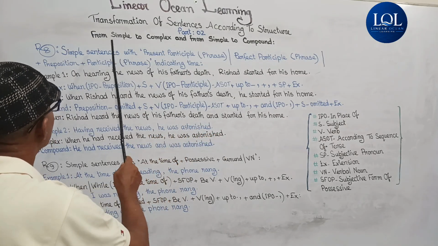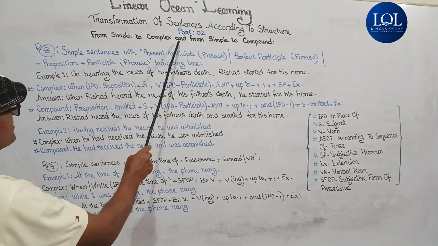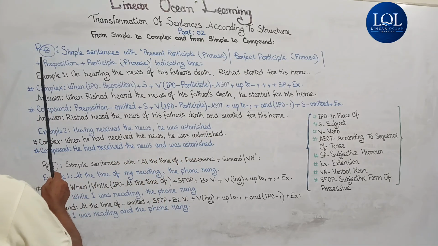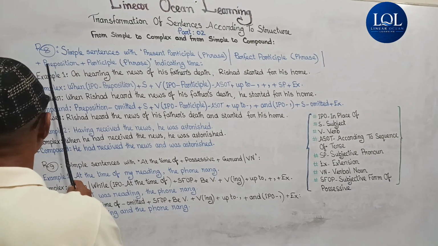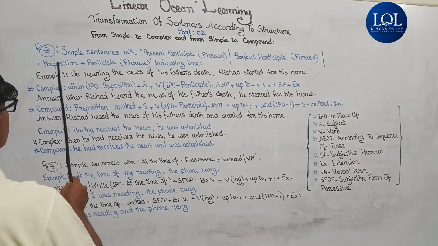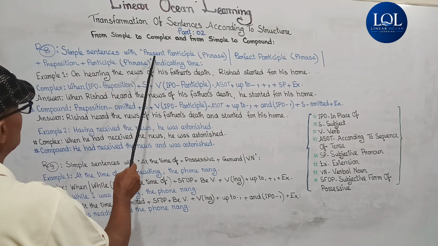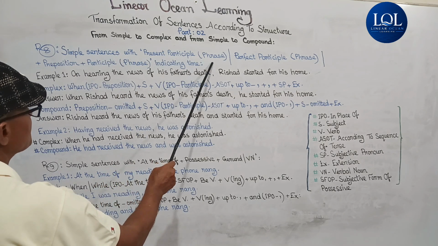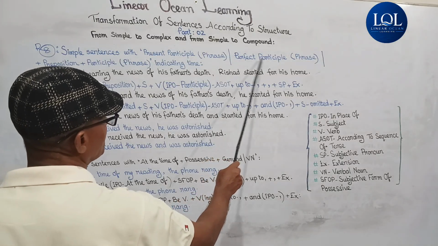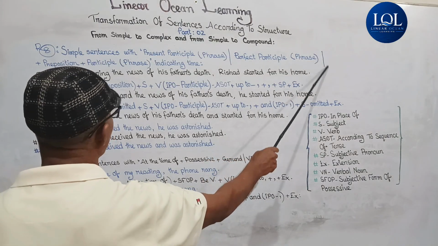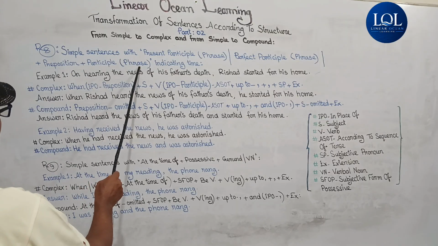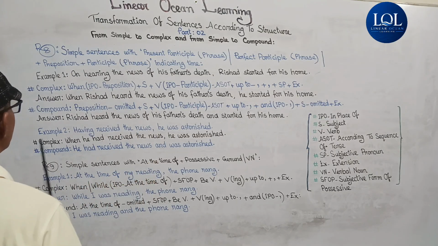Part 2, from simple to complex and from simple to compound. Today my video is on Rule 8, and it is on simple sentences with a present participle phrase, or perfect participle phrase, or preposition plus participle phrase indicating time.